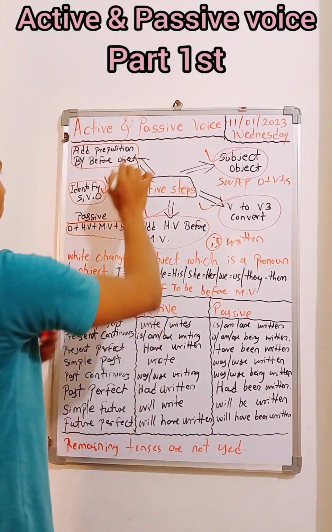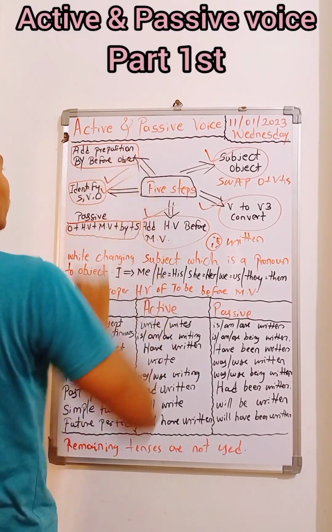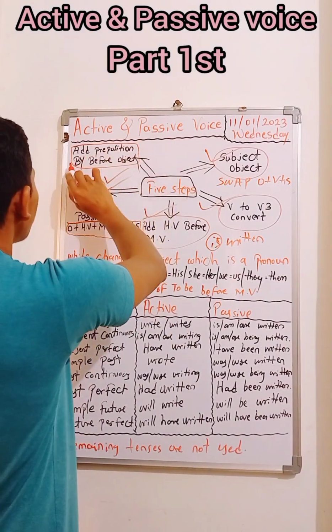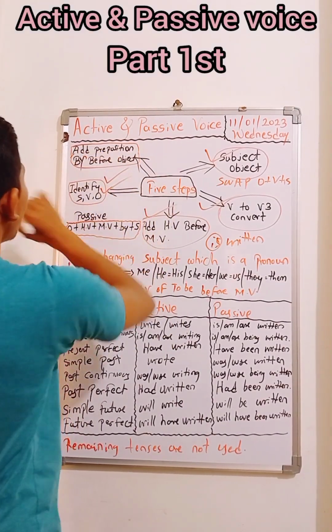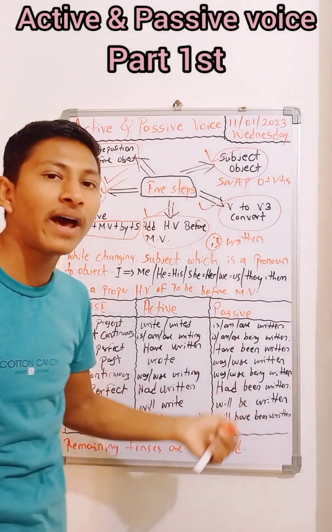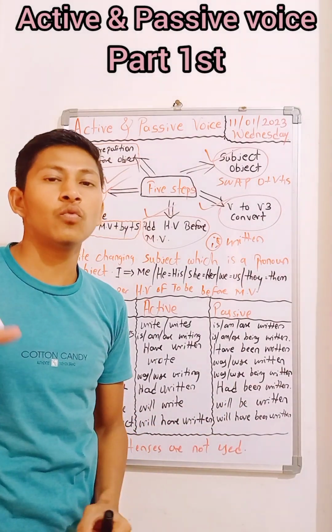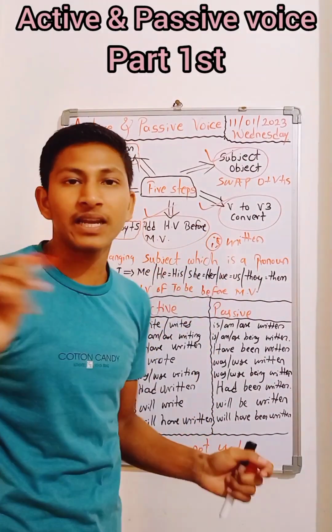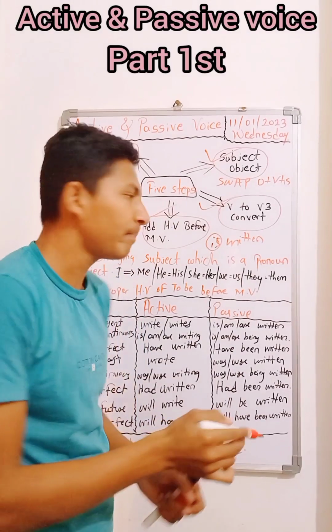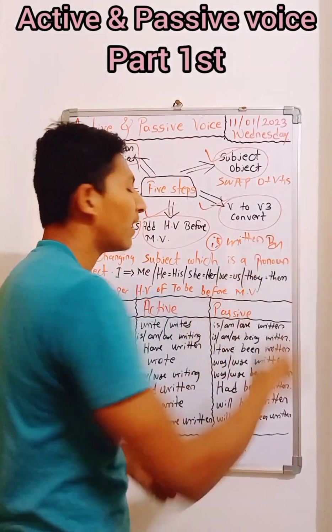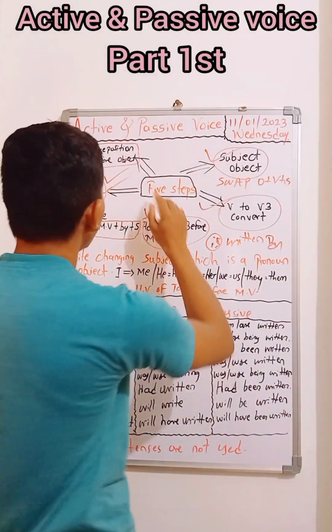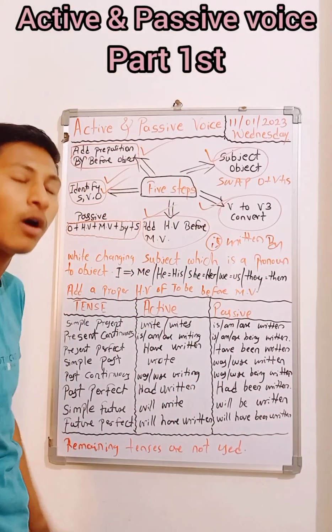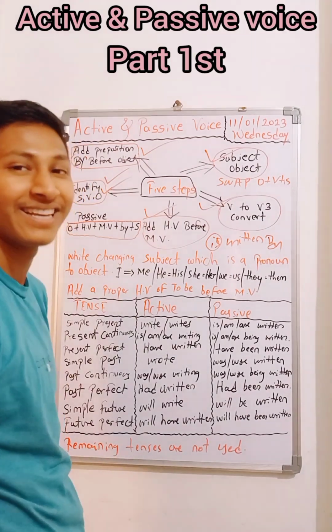Okay, and now what is the fifth step to convert active to passive? That is to add the preposition "by". Okay, "by" is the preposition that you are required to mention in every passive voice, in every passive example. Like "Vinay writes a letter" becomes "A letter is written by him", with "by". That you have to obey to conquer your victory over this topic.